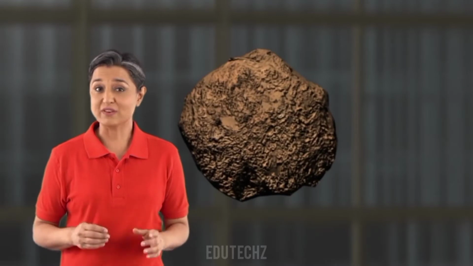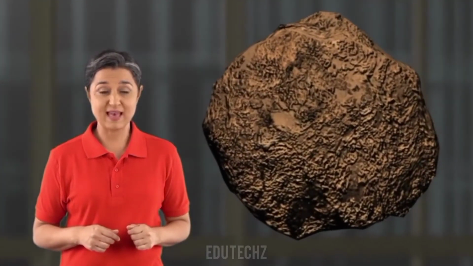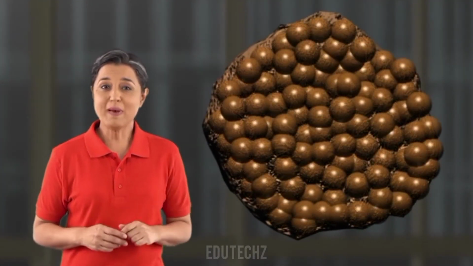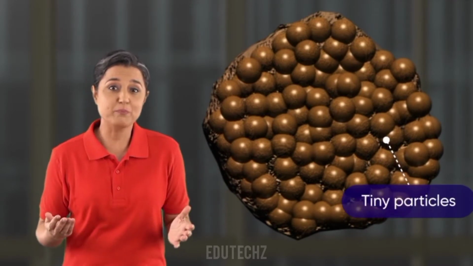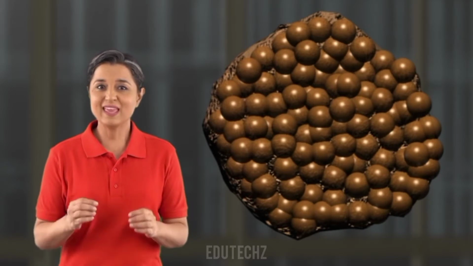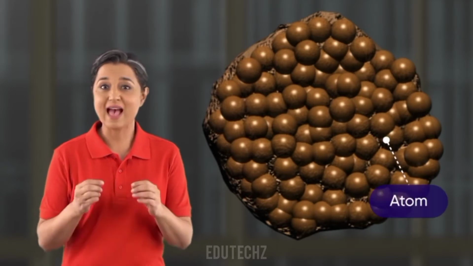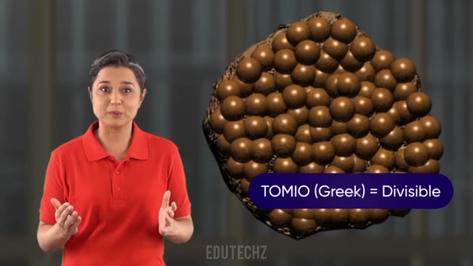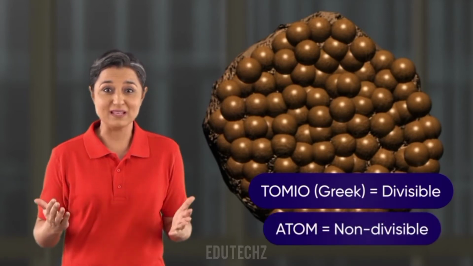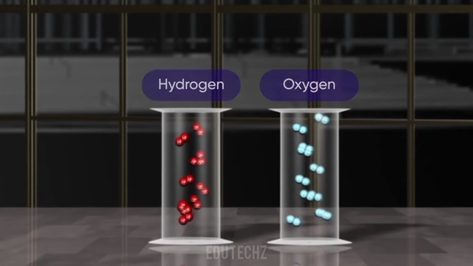On the basis of his study, Dalton proposed that 1. All matter is made up of very tiny particles which cannot be broken down further. He called these tiny particles atoms. Atomos in Greek means divisible. Atom, therefore, means non-divisible.